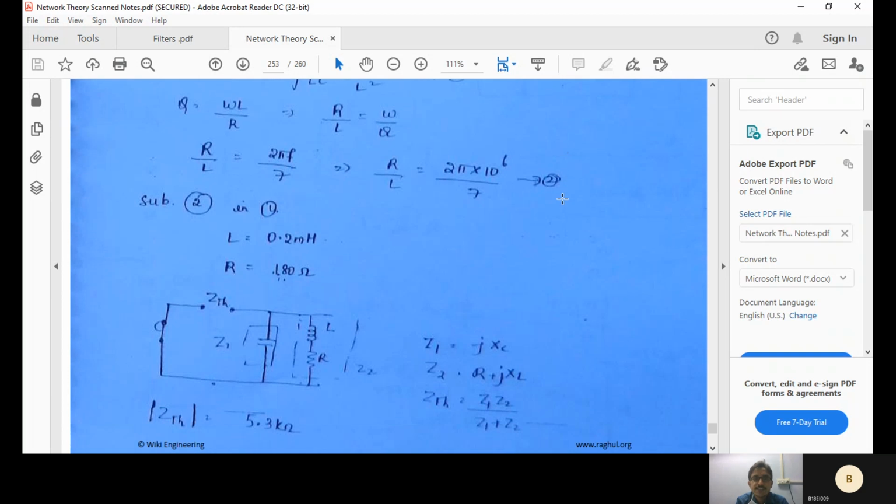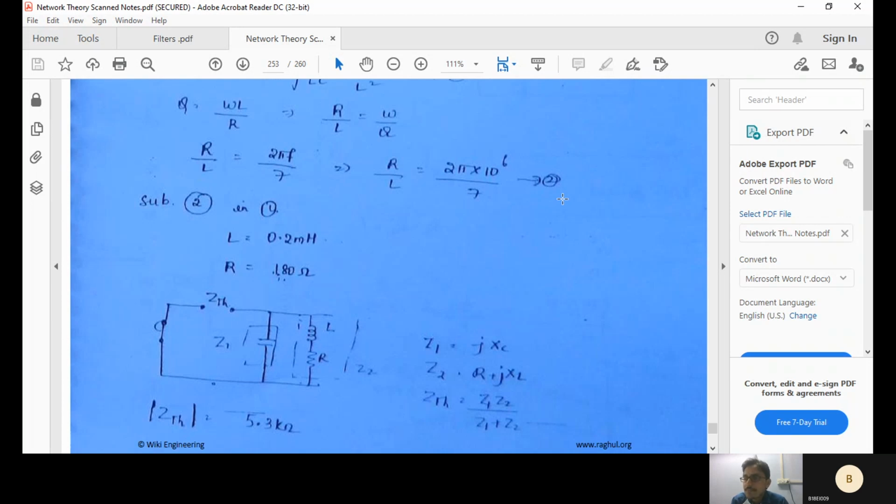The quality factor. The term called quality factor we might have discussed in the resonance. The concept of resonance: when resonance occurs, your inductive and capacitive reactance, your XL, is equal to XC. Then the frequency at resonance is 1 by 2 pi root LC. We have seen all those things in series resonance and parallel resonance.